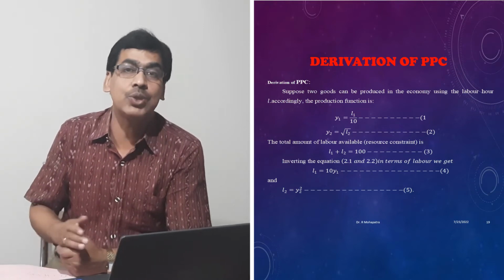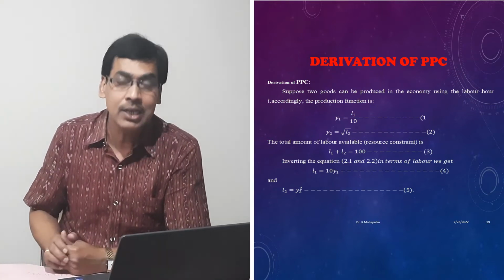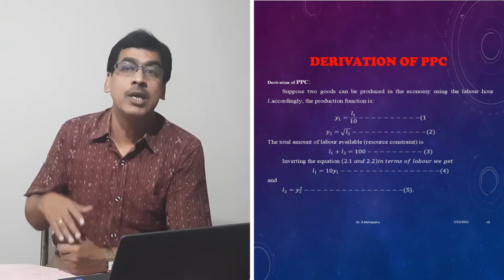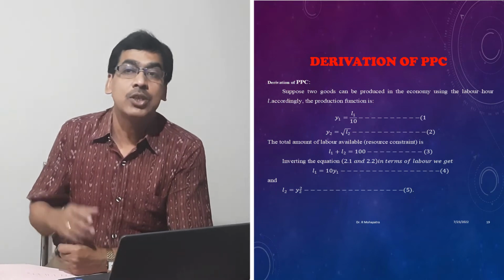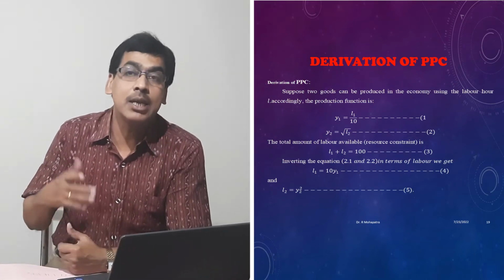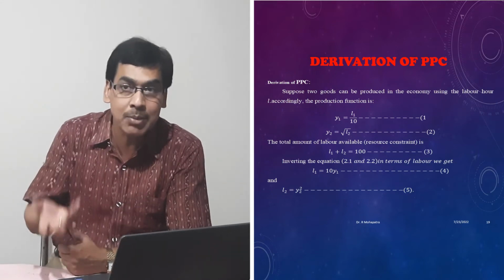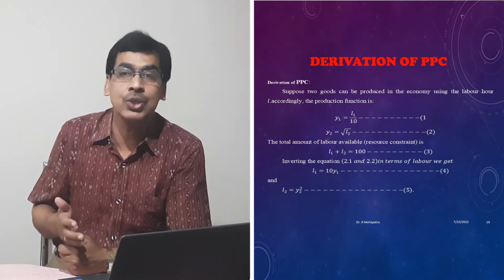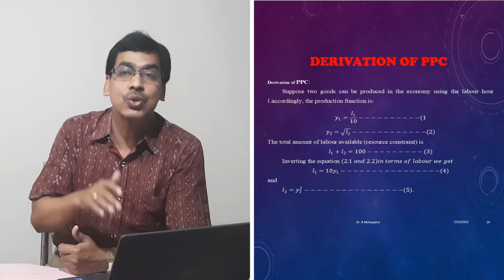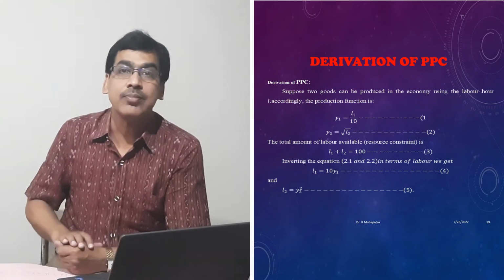This type of situation comes up in international trade, where we assume that the labor power is the same, the productivity of labor is the same, and the goods are produced with the same quantity of the same type of labor and the same resources. Then if you produce more of good X, you have to reduce good Y in the same manner, so it will be a straight line.